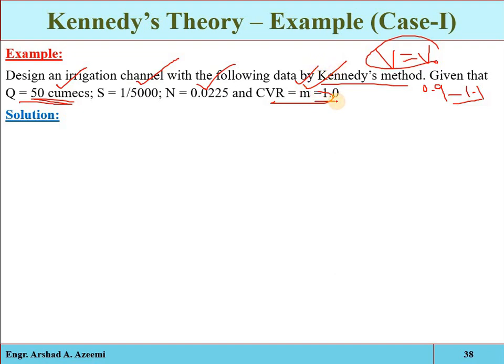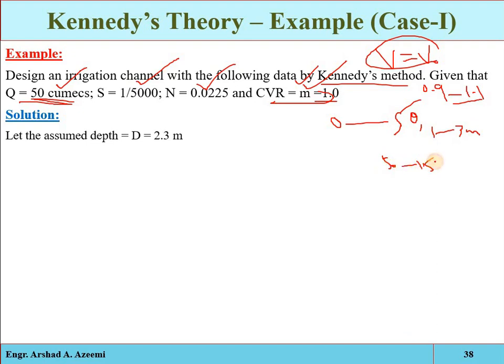Clear? So what was the step? Assume the depth, by hit and trial method. For example, if the discharge is from 0 to 50 cumecs, then you can select the depth from 1 to 3 meters. If the discharge is from 50 to 150 cumecs, then you can select the depth from 2 to 5 meters. But these are not strict recommendations, just suggestions. Clear? So let's assume the depth is 2.3 meters.